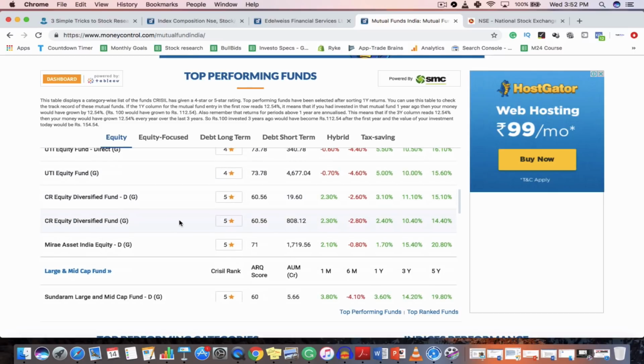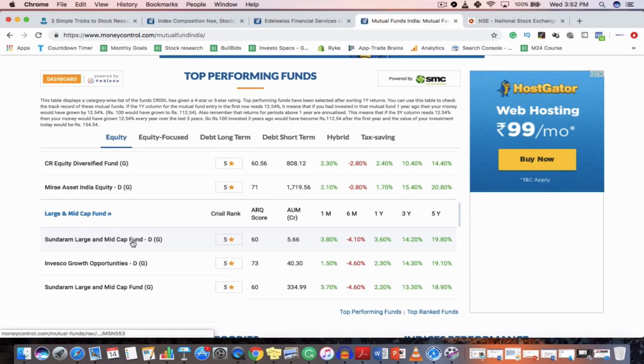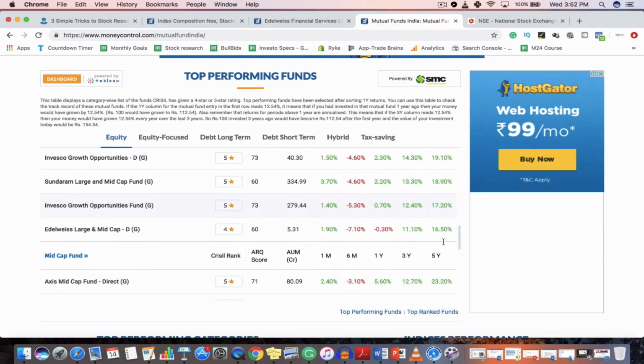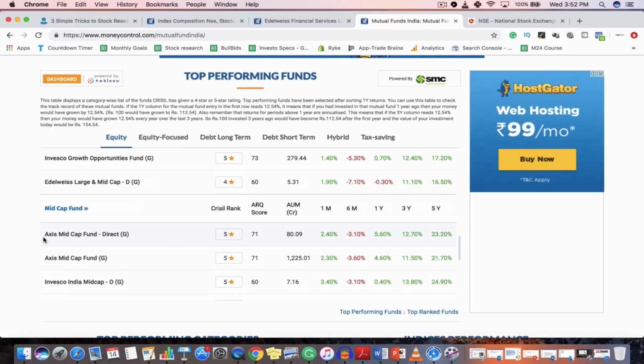For example, here you can see that Sundaram Large and Mid Cap Fund has given a return of 19.80 CAGR, that is annual return, for the last 5 years. So you can see that this fund is performing well. Similarly, you can see other funds which are doing well. For example, here you can see that Axis Mid Cap Fund has given a return of 23.20 in the last 5 years. So select any one fund which is performing well for the long term, and let's say we are choosing Axis Mid Cap Fund.